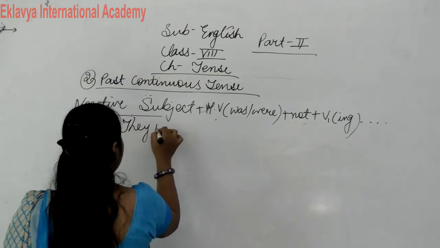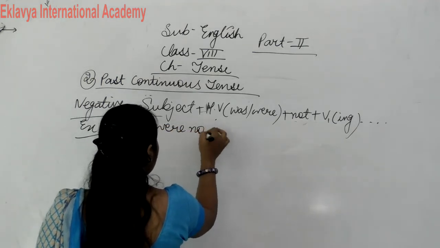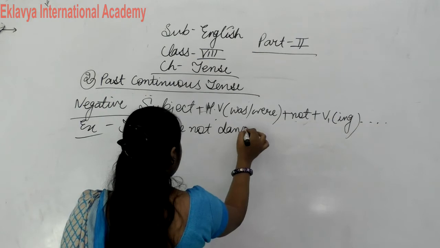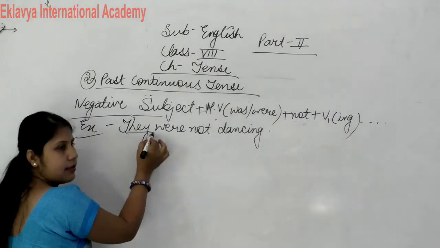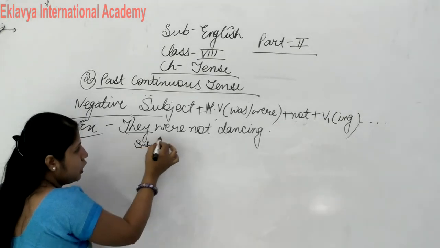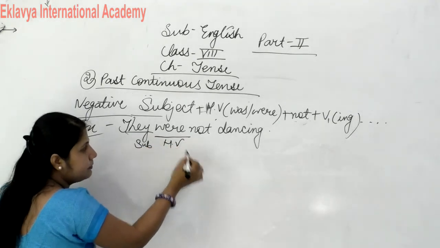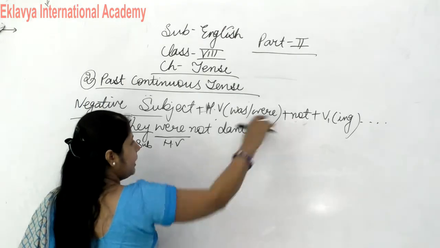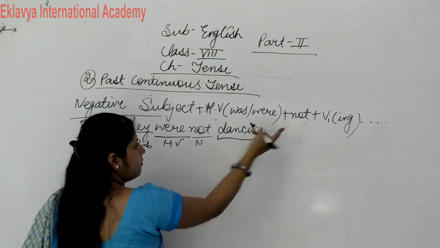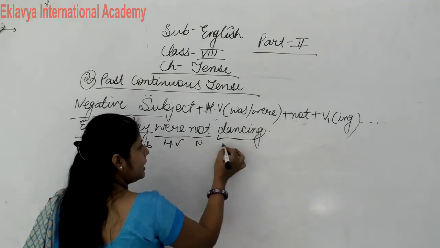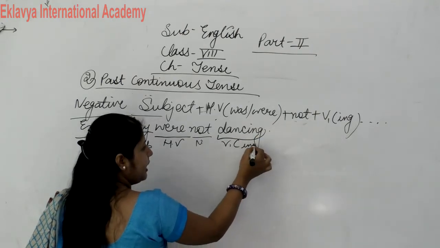They were not dancing. So this is subject, were is helping verb, after that not in the structure, after that verb first form and ing, dance plus ing.